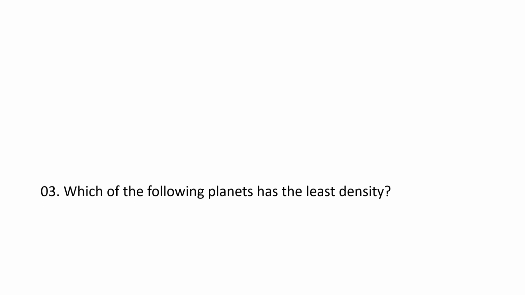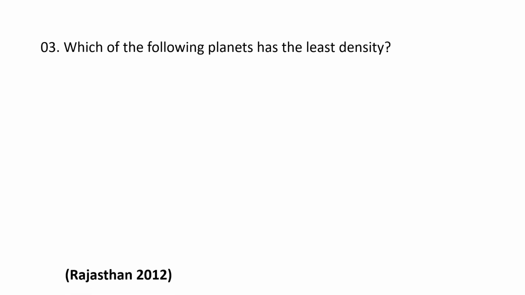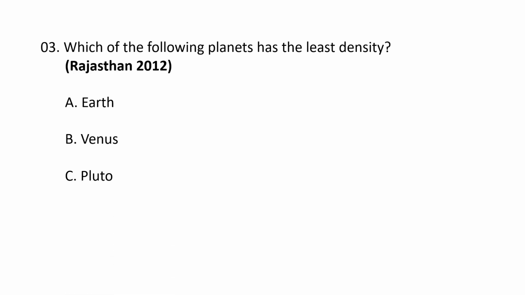Next question. Which of the following planets has the least density? The choices are A. Earth, B. Venus, C. Pluto and D. Mars. So the correct option is C. Pluto. Because the density of the Earth is 5.5 grams per cc, the density of Mars is 3.93 grams per cc, and the density of Venus is 5.24 grams per cc, whereas the density of Pluto is 1.88 grams per cc. So that's why this planet has the least density. C is the correct option.